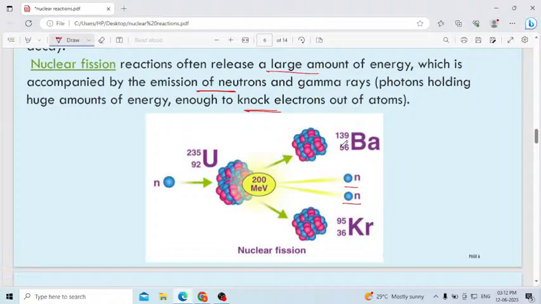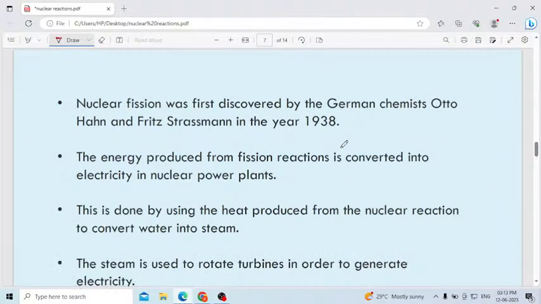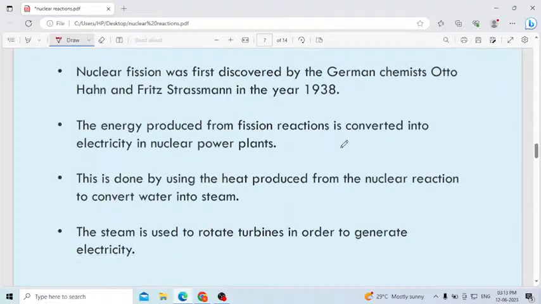Understood what is meant by nuclear fission? Splitting up of a heavy atomic nucleus into 2 or 3 smaller atomic nuclei. Understood? Next, nuclear fission was first discovered by the German chemists Otto Hahn and Fritz Strassmann in the year 1938. Remember the scientists' names.